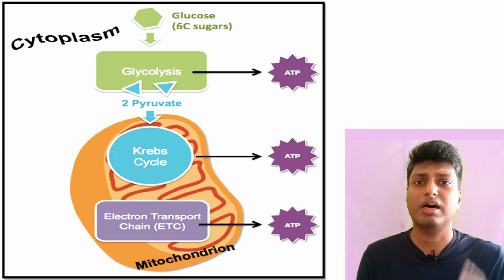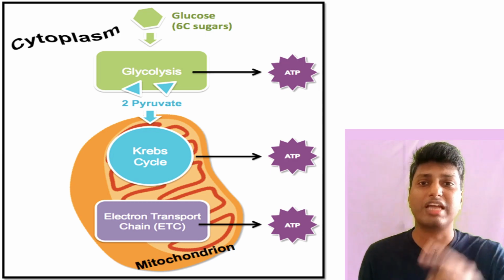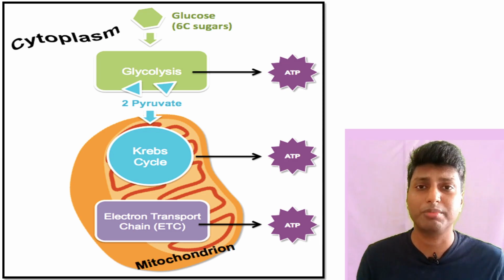Here the question arises, where does this glycolysis take place? The glycolysis occurs in the cytoplasm of the cell. Dear students, you have to remember the location, that is nothing but cytoplasm. So where exactly is glycolysis occurring? It is occurring inside the cytoplasm. Now let us understand what exactly glycolysis is.